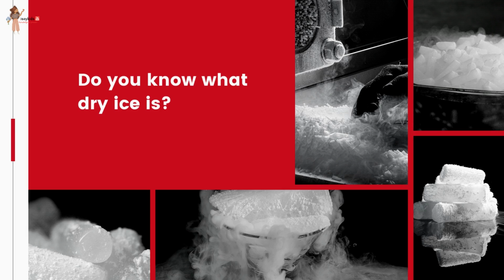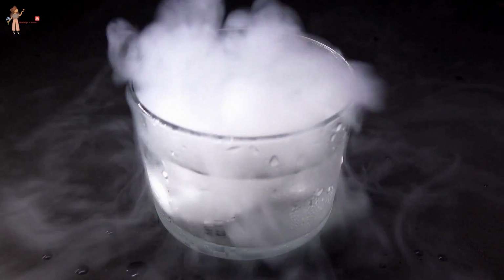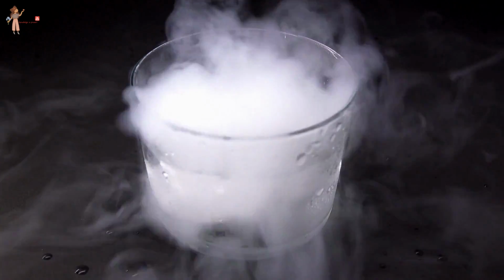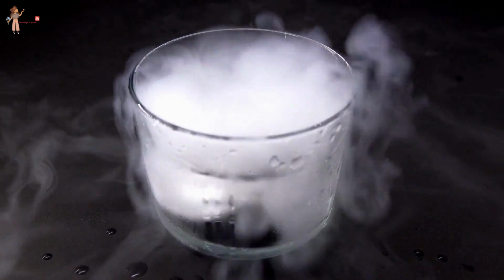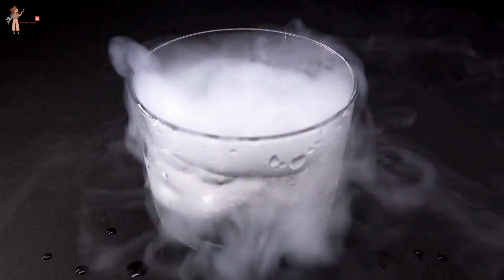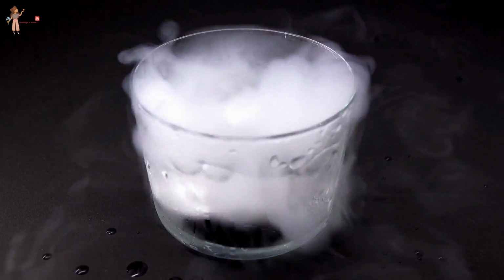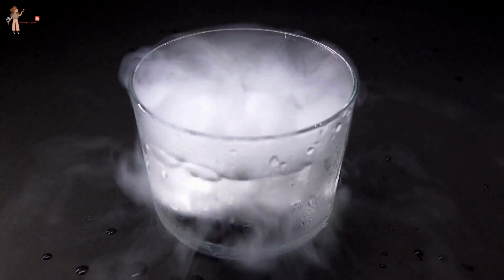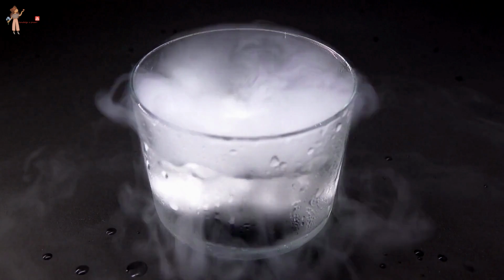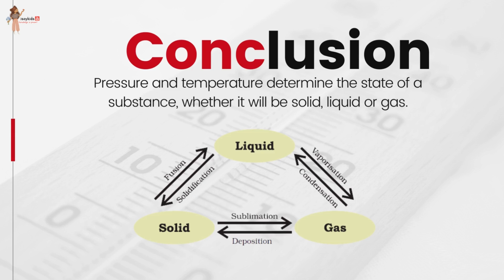Do you know what dry ice is? Well, it is solid carbon dioxide and it has to be stored under high pressure. Solid carbon dioxide gets converted directly to gaseous state on decrease of pressure to 1 atmosphere without coming into liquid state. This is the reason that solid carbon dioxide is also known as dry ice. Applying pressure and reducing temperature thus can liquefy gases.